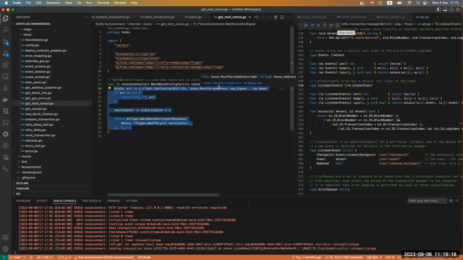Because for high volumes, where you get transactions in much quicker, it doesn't make sense to be going and talking to the node every time. So there's a local database of state that includes the nonces of all the transactions that are in flight, as well as the ones that have been actually confirmed on the node.